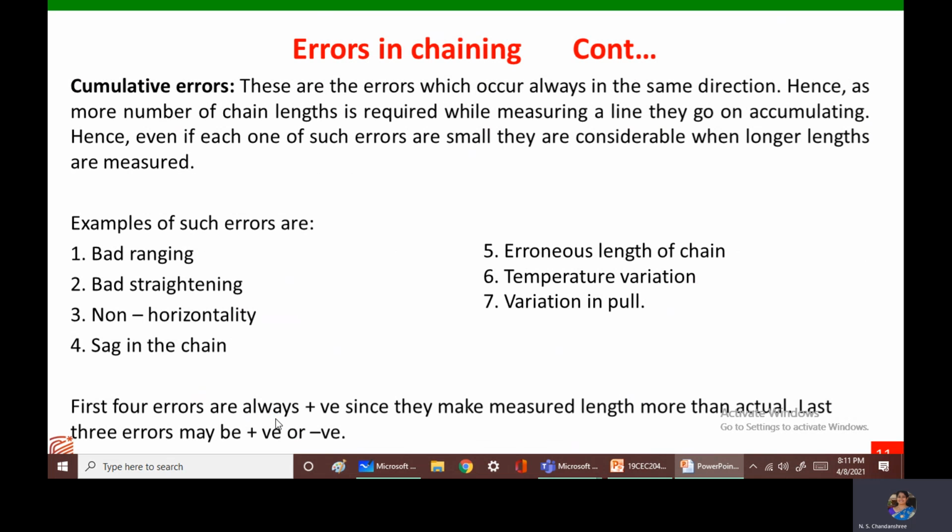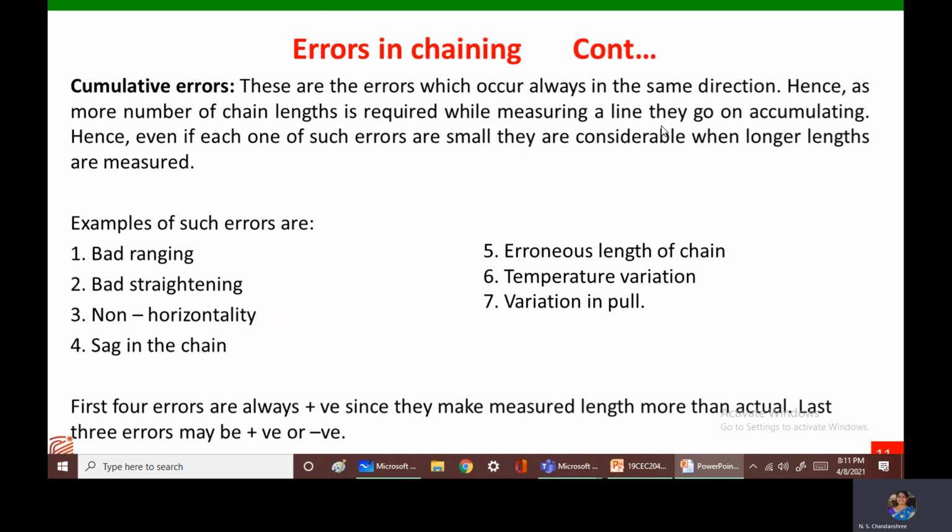Next, the third type of errors are called cumulative errors, and these are the errors which occur always in the same direction. Hence, more chain lengths are required while measuring a line.